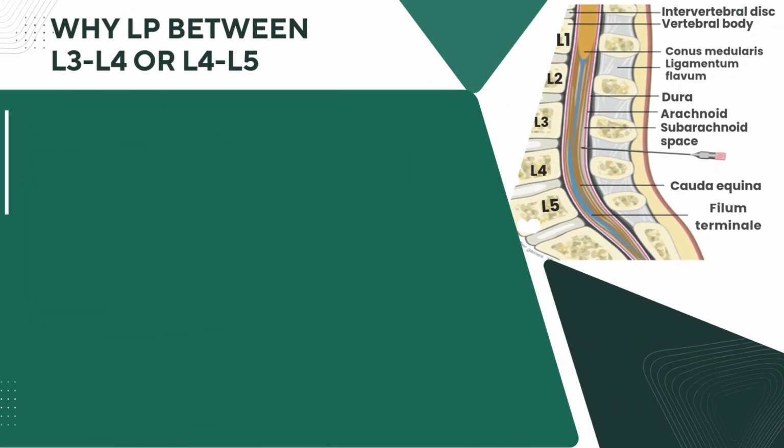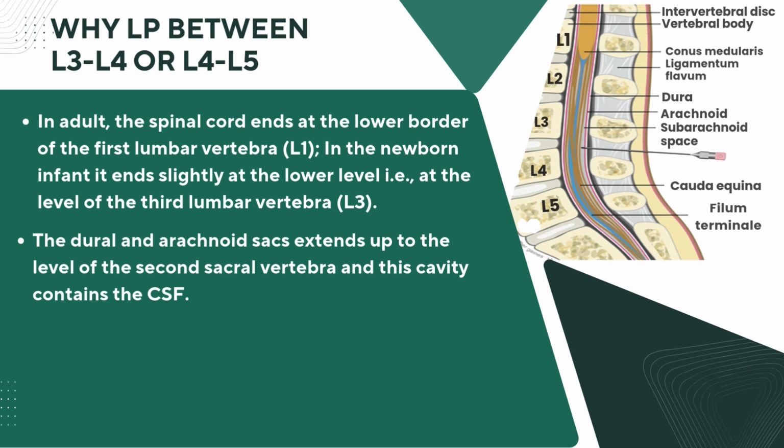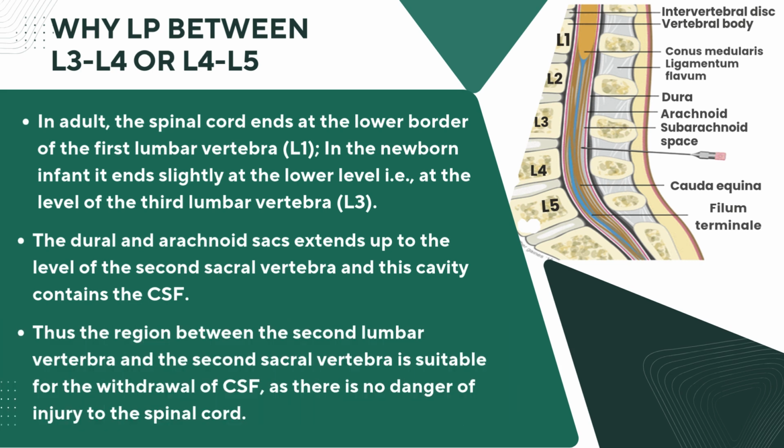The spinal cord, conus medullaris, usually ends at the lower border of L1 or the upper border of L2 in adults. To avoid injuring the spinal cord, lumbar punctures are typically performed between L3 and L4 in adults. In newborns, where the spinal cord extends further down, the puncture is performed at L4 to L5.